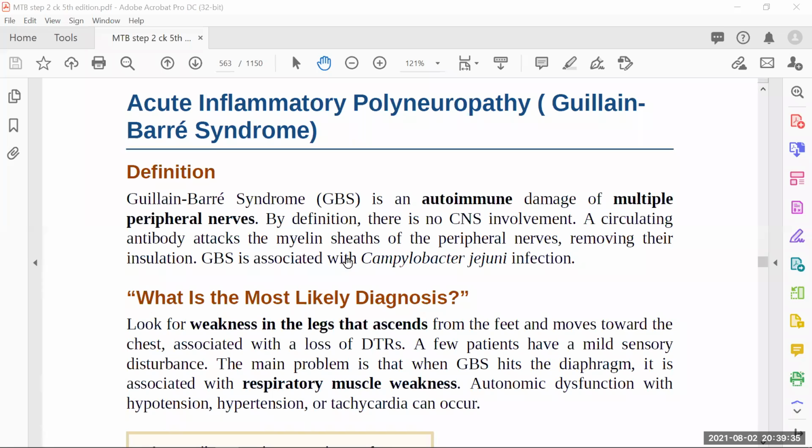Now coming back to this one, the antibodies in GBS attack the myelin sheath and remove its insulation. GBS is associated with Campylobacter jejuni infection. So most of the time an infection is there.